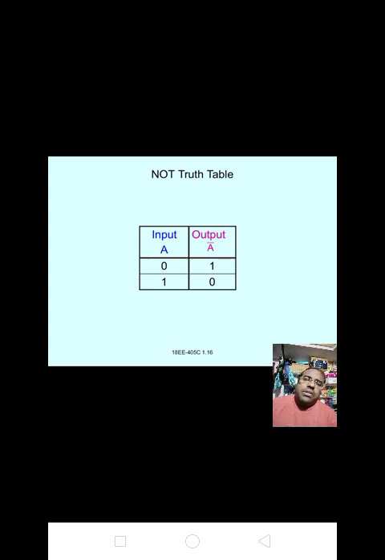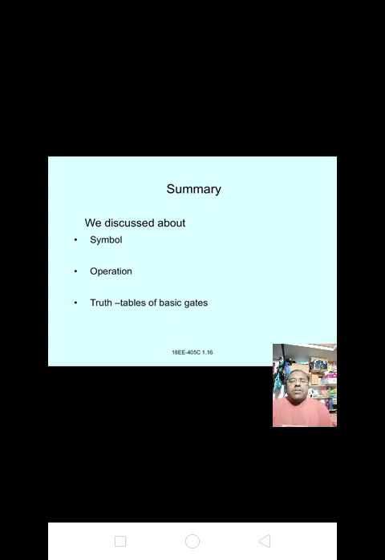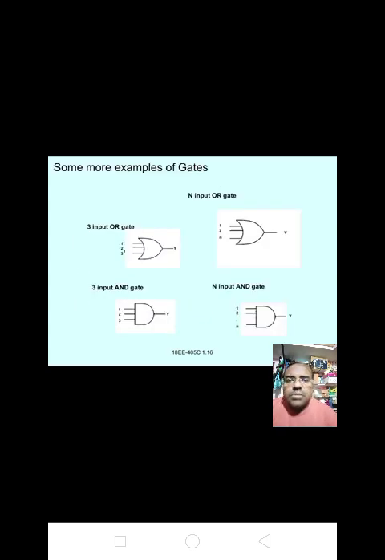NOT gate truth table: input A 0, output A bar 1; input A 1, output A bar 0. Summary: we have discussed the symbol, operation, and truth tables of basic gates. Next, some more examples of gates.